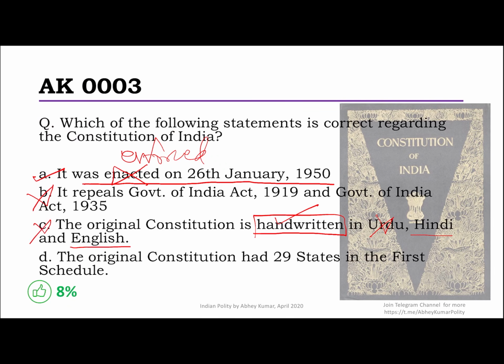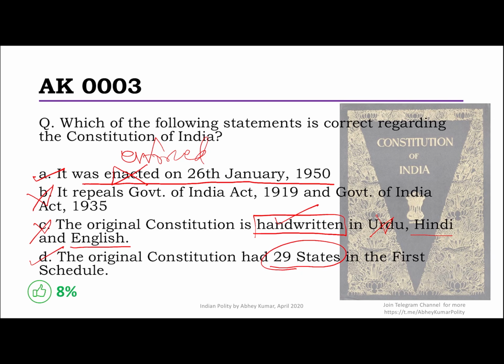Now, the only correct statement here is the 4th one, which a lot of you actually marked wrong, that the original constitution had 29 states in the first schedule. I understand that large part of the confusion has been because of this number 29. Also because some of the books that you read, they may not have got the actual numbers, or some confusion is there. I really don't know.